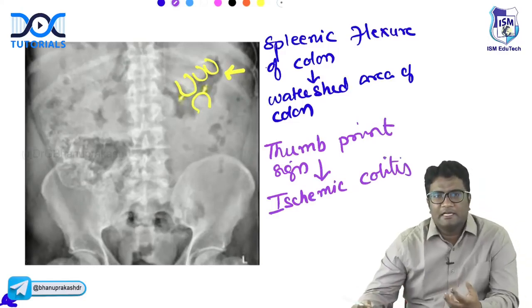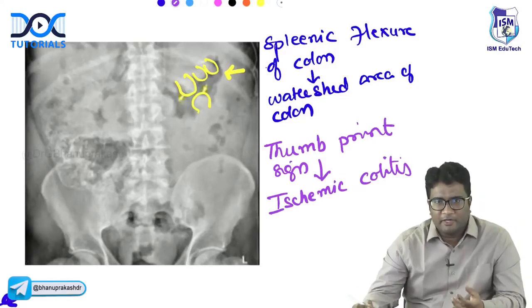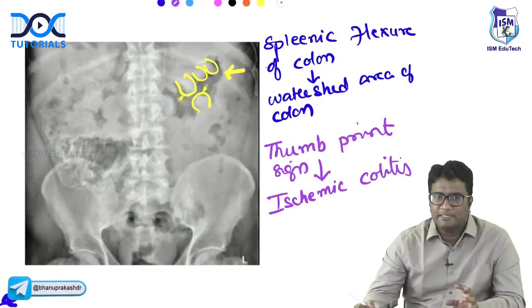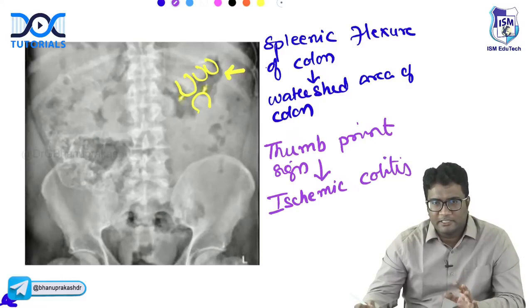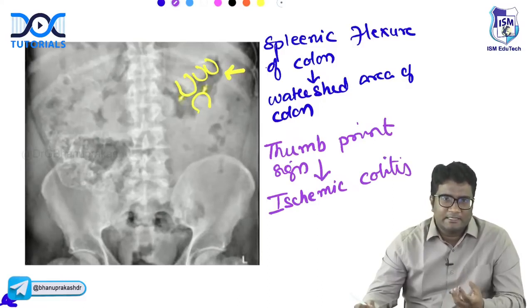It can also be seen in other colitis, right? Inflammatory and non-inflammatory colitis, but basically studied classically with ischemic colitis. Thumbprint sign is a feature of colitis, especially ischemic colitis. The mucosal edema will show as thickenings at the splenic flexure of colon. So look at the splenic flexure.